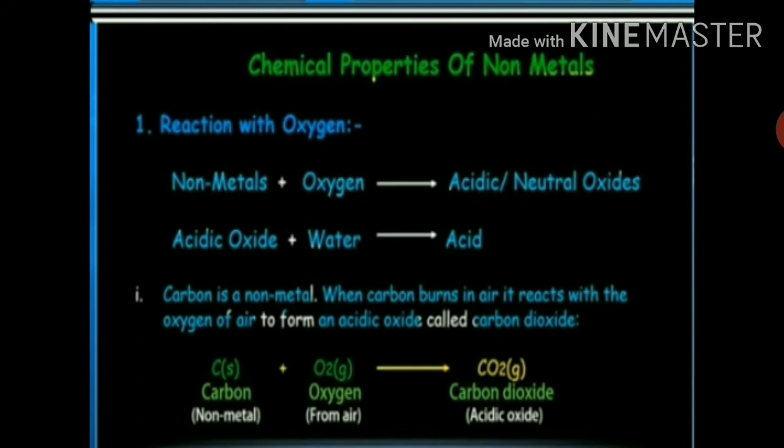So let's consider an example. Carbon is a nonmetal. When carbon burns in air, it reacts with oxygen of air to form an acidic oxide called carbon dioxide. And when this carbon dioxide reacts with water, it gives carbonic acid.